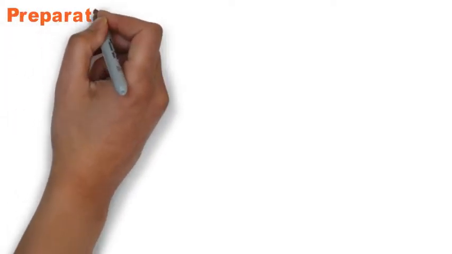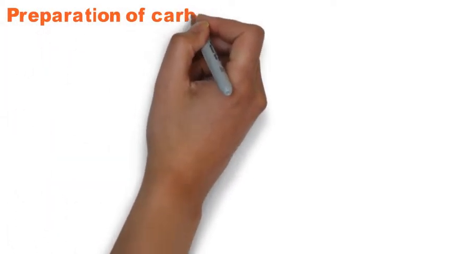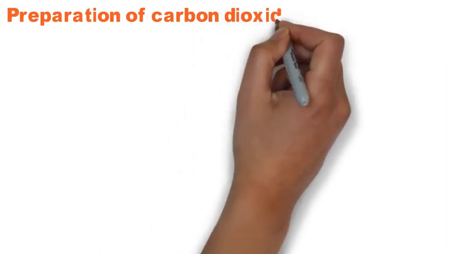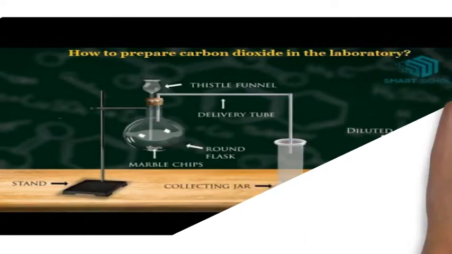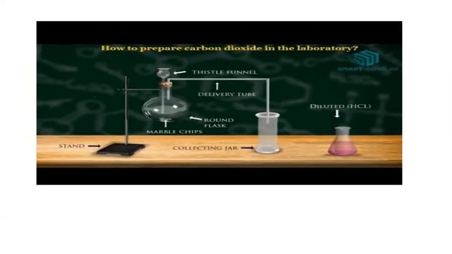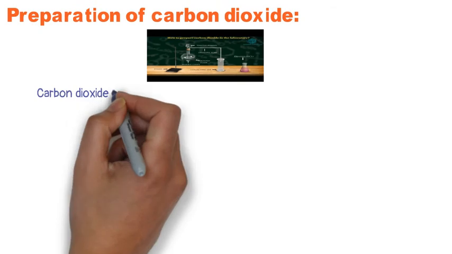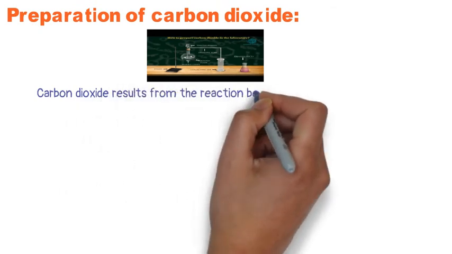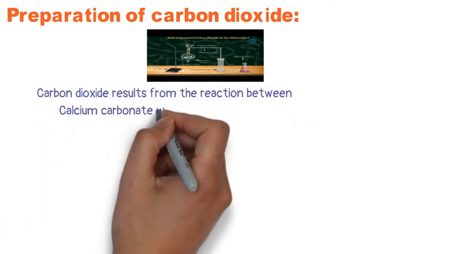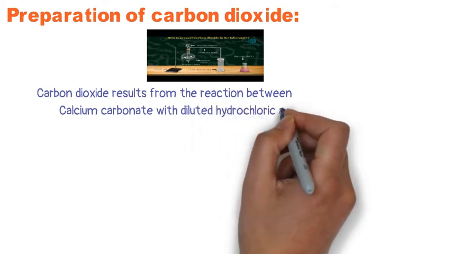So, how can we prepare carbon dioxide gas in the laboratory? Carbon dioxide gas is prepared in the laboratory by dropping hydrochloric acid over calcium carbonate. Again, carbon dioxide gas is produced by dropping hydrochloric acid over calcium carbonate.